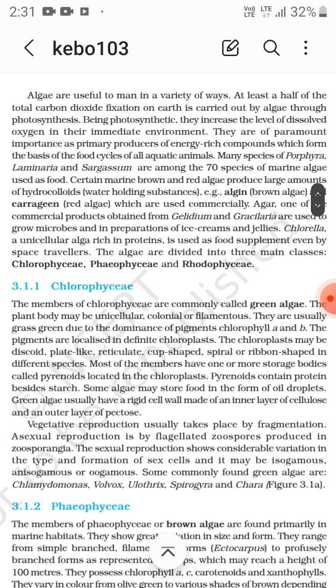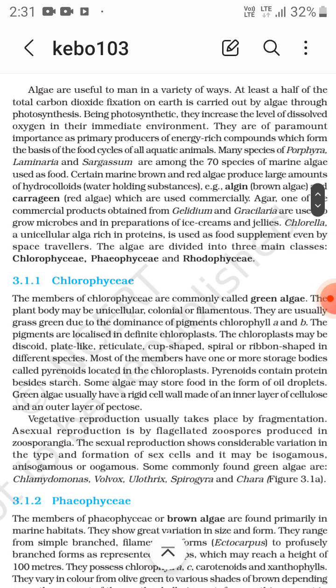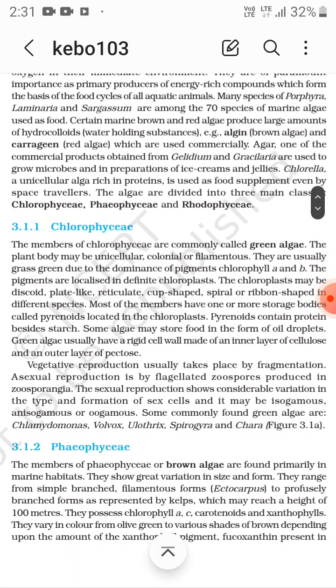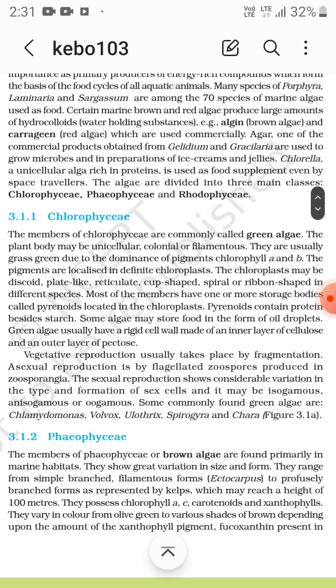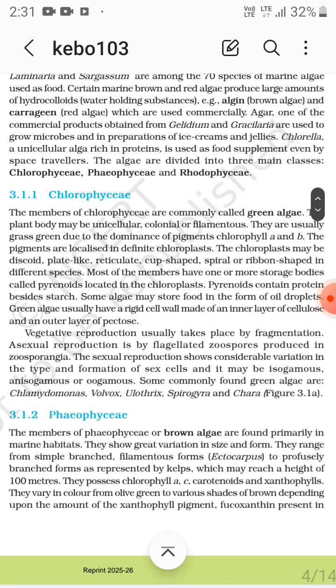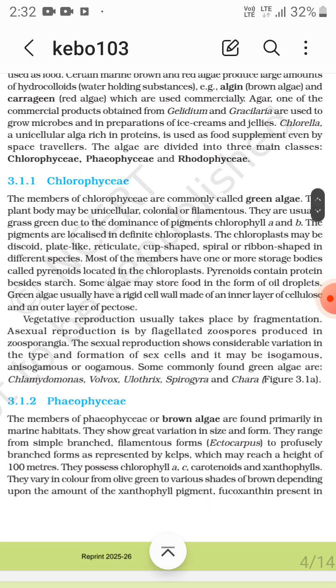The algae are divided into three main classes, that is Chlorophyceae, Phaeophyceae and Rhodophyceae. Now in Chlorophyceae, the green algae, the plant body may be unicellular, colonial, filamentous, same as that of general algae. They are usually grass green due to the dominance of pigments chlorophyll a and b. The pigments are localized in a definite chloroplast. The chloroplast may be discoid, plate-like, reticulate. They have a variety of shapes and structures.